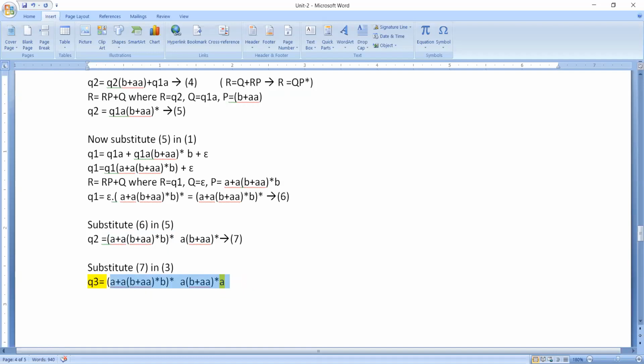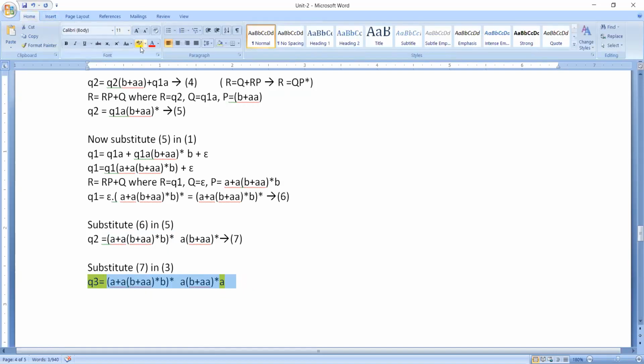You can see here q3. This is our regular expression. Okay, so why have I found it only for q3? You need to understand this one. Please observe. This regular expression consists of only the sequence of a's and b's, meaning we have constructed our DFA on the input alphabet a and b.